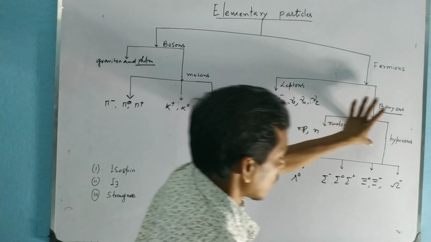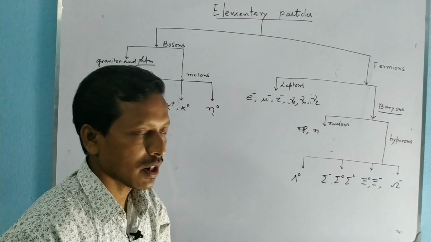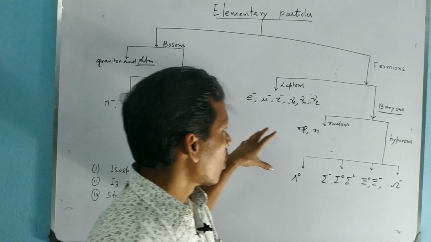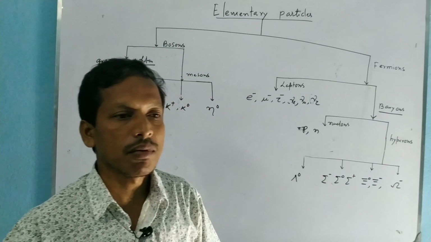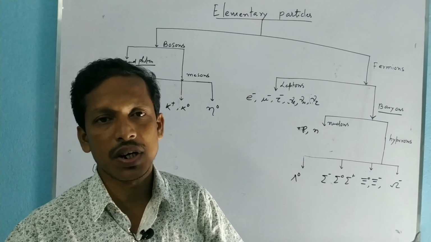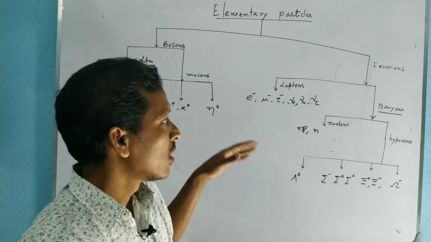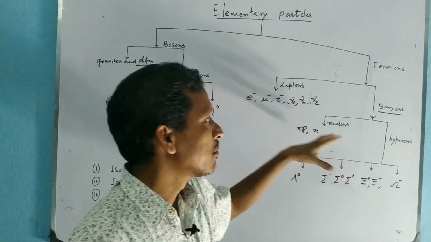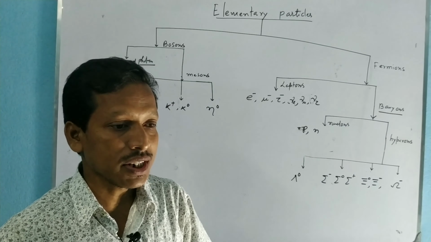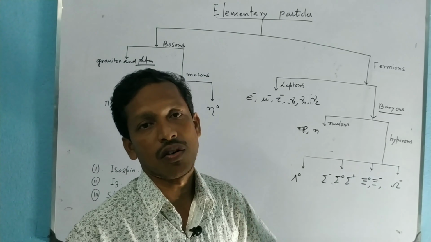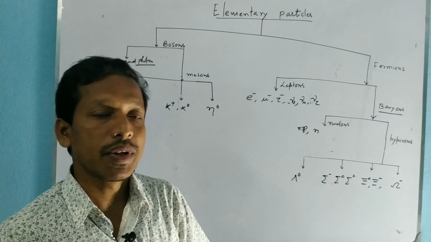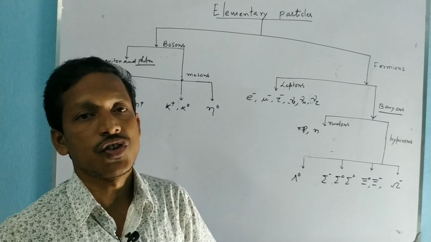Baryons are also characterized by a quantum number called baryon quantum number. For all baryon particles, the baryon quantum number is 1, for an antibaryon the baryon quantum number is -1, but for a non-baryonic particle the baryon quantum number is 0. For every allowed reaction, the baryon quantum number is conserved. That means in an allowed reaction, before and after the reaction, the baryon quantum number remains the same.